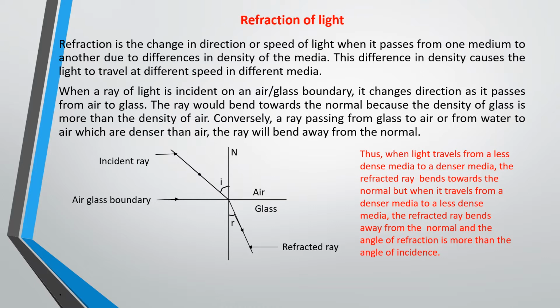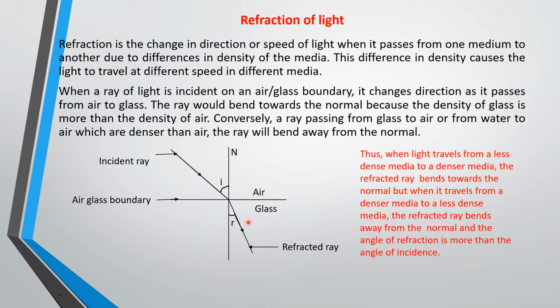So as I've said, refraction is the change in direction or speed of light when it passes from one medium to another due to differences in the densities of the media. The difference in density causes the light ray to bend, or to change in speed as it travels from one medium to another. So when a ray of light is incident on an air-glass boundary, this is air and this is glass, it changes direction as it passes from air to glass.